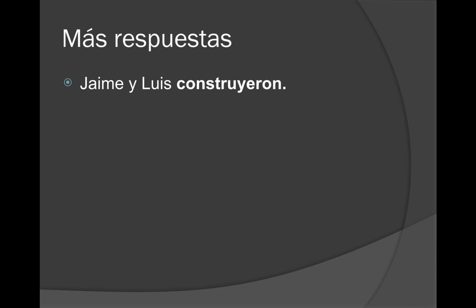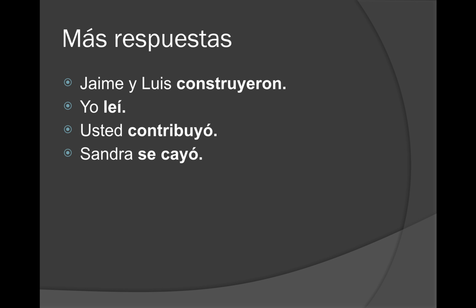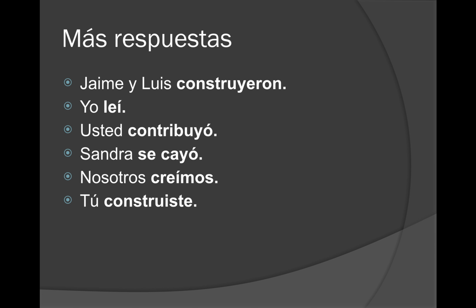Some examples of this. If you wanted to say Jaime and Luis construyeron. I read, yo leí. Usted contribuyó, you contributed. She fell, cayó, se cayó. Nosotros creímos, we believed. Tú construiste, you constructed. Notice that construiste does not have an accent, as the other verbs did, because the U is not a strong vowel.